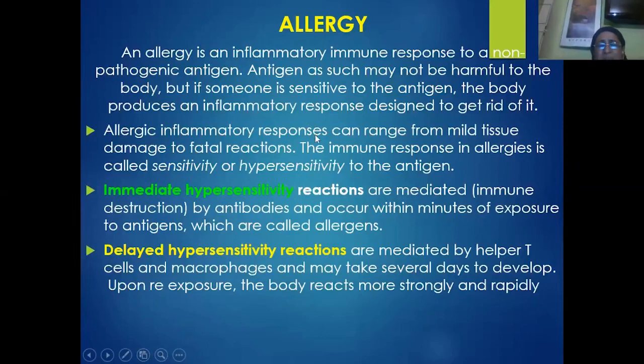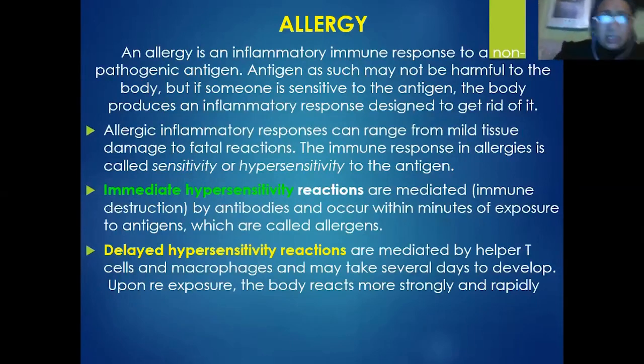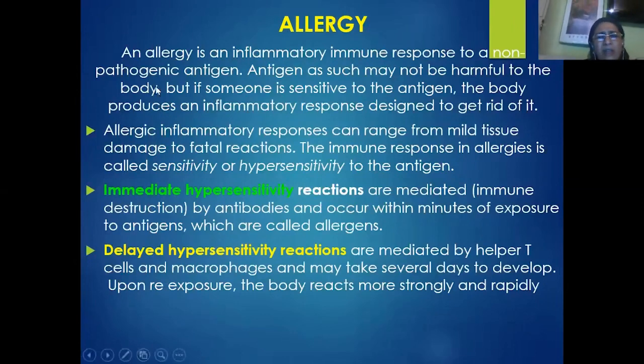That means any substance can act as an allergen, even a non-harmful substance. We know that some people are allergic to curds, some people are allergic to brinjals. Like that, some people may be allergic to dust, some people are allergic to mites. Like that, we have a variety of allergens. So an allergic reaction is nothing but the inflammatory response to a non-harmful antigen. These allergic reactions may be mild responses of the tissue, or they may be chronic responses or even fatal reactions.